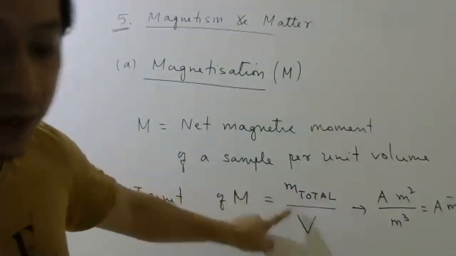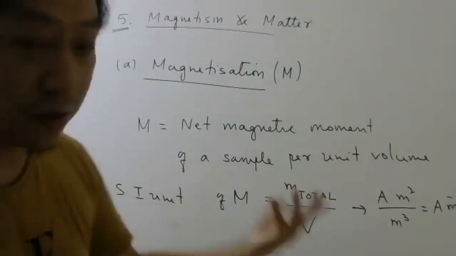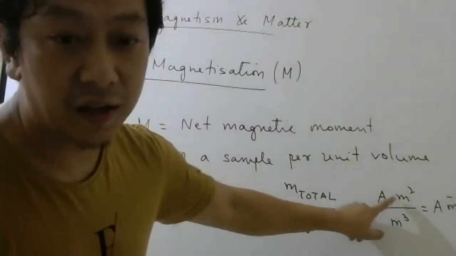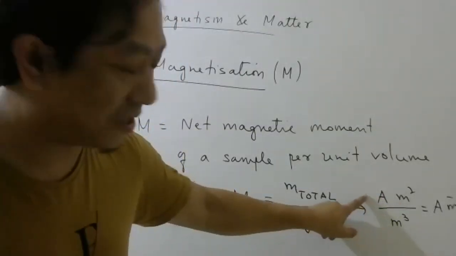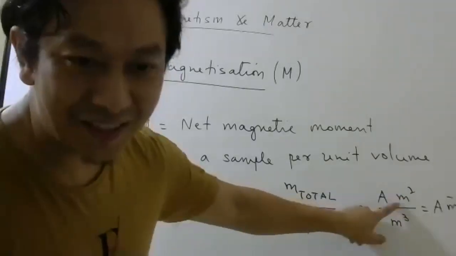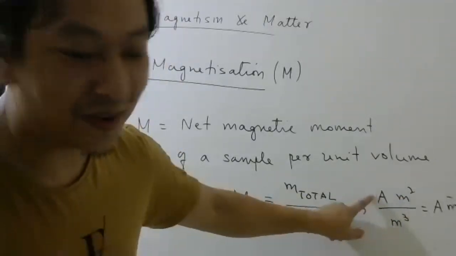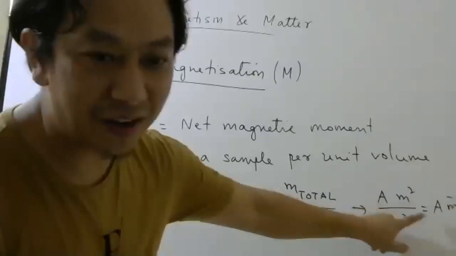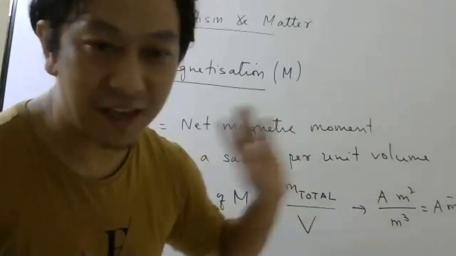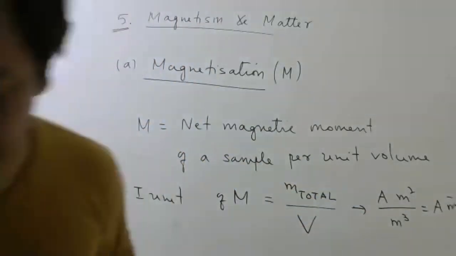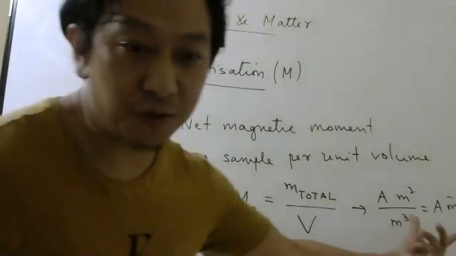How does it come? Total magnetic moment per unit volume. Magnetic moment you already know is current into area. Current is in amperes, area is in meter square, divided by volume in meter cube. Then you will get ampere per meter. It's not very common, so try to remember.